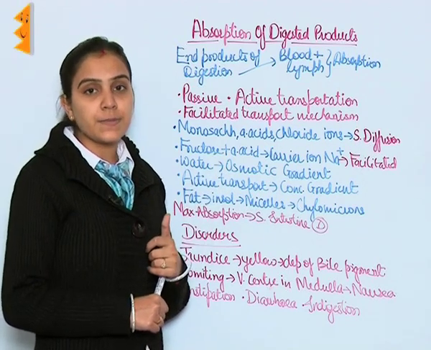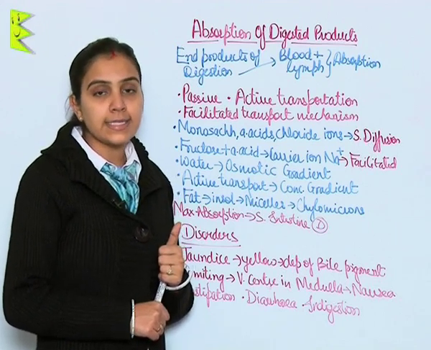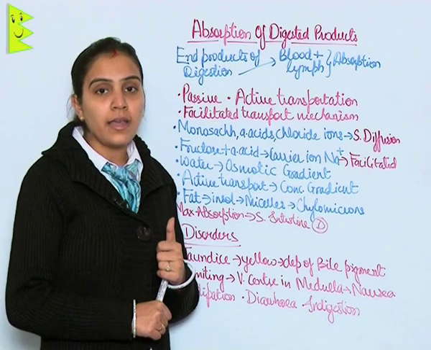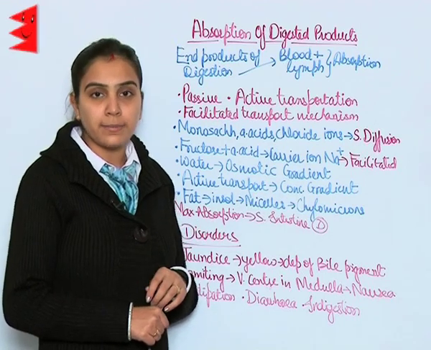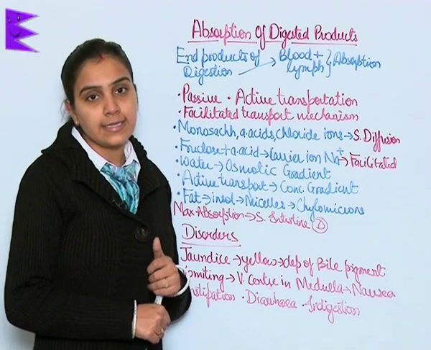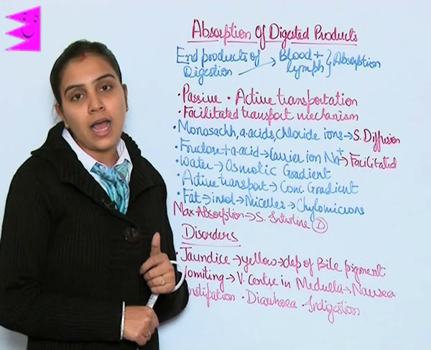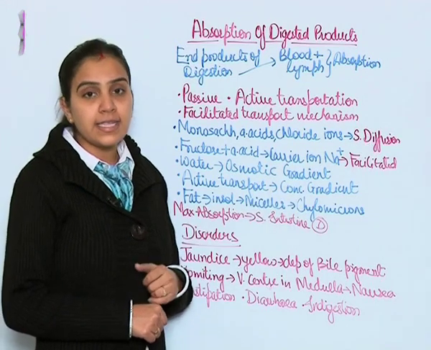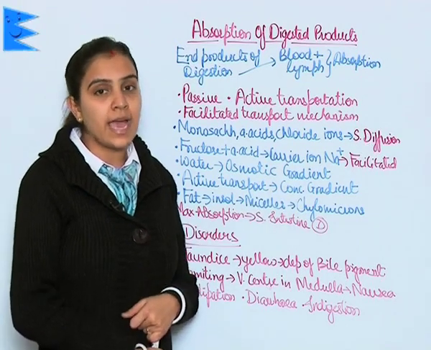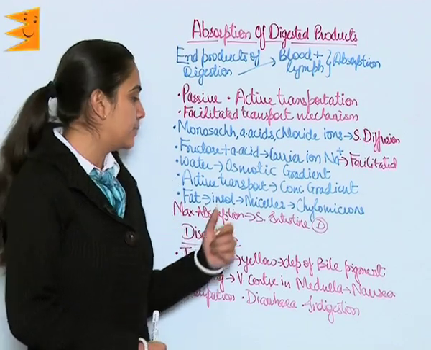Monosaccharides and simple substances, with certain amino acids and certain ions like chloride ions, are absorbed by the simple diffusion method, whereas certain complex substances like fructose or certain amino acids need a carrier ion like sodium ion, and this type of absorption is occurring through the facilitated transport mechanism.